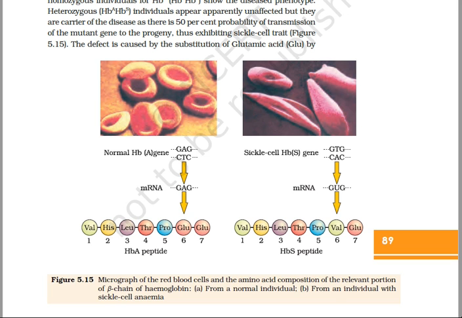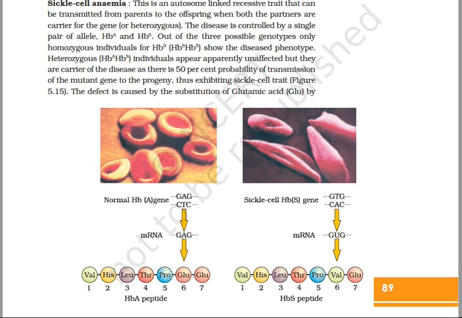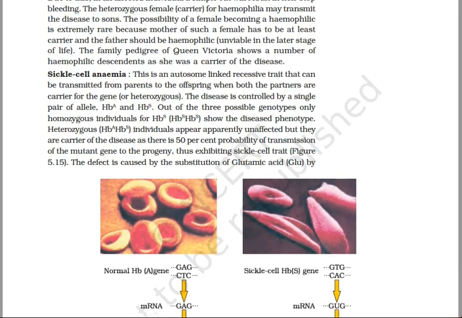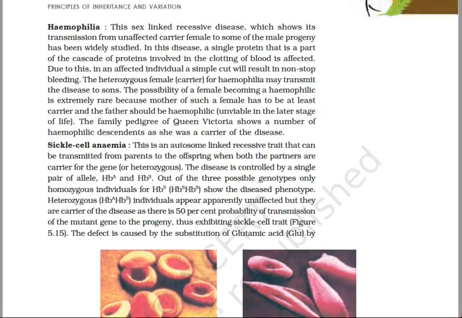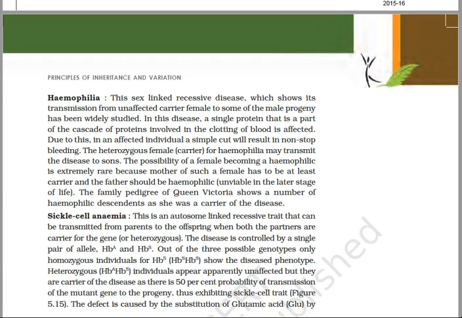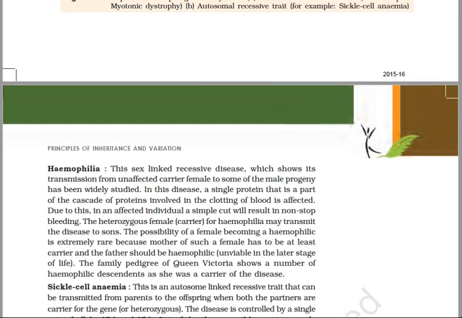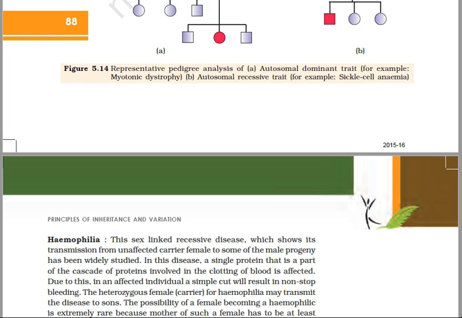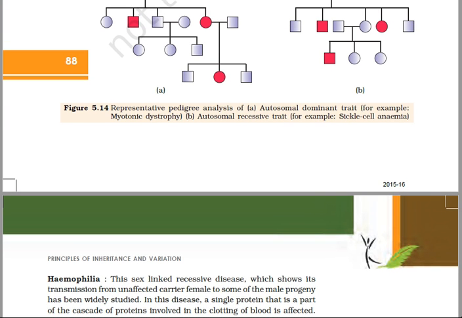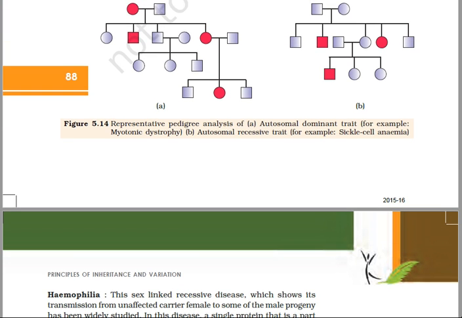Then you can also see from the pedigree chart which I had shown you earlier on the screen. I'll just show you once again the pedigree chart. The first one is representing the autosomal dominant trait.